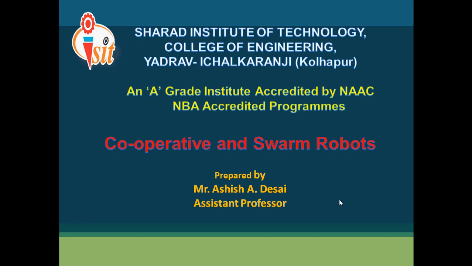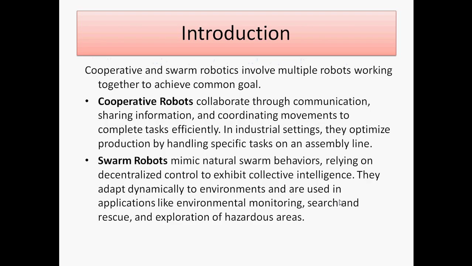Today we are going to discuss cooperative and swarm robots. Cooperative robots involve communication, sharing information and coordinating movements to complete the task efficiently. So here the robots work in a cooperative manner. Everyone can be engaged with their activity, and after coordinating, the task will be performed.